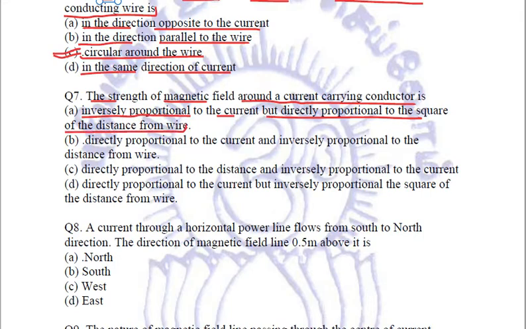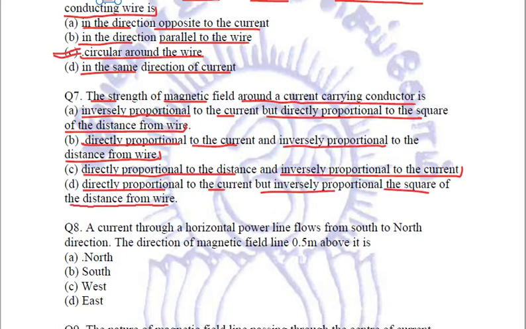Second option is, it is directly proportional to the current and inversely proportional to the distance from the wire. Third option is directly proportional to the distance and inversely proportional to the current. Fourth option is directly proportional to the current but inversely proportional to the square of the distance from the wire. Which one is the correct option? The correct option is option number B.